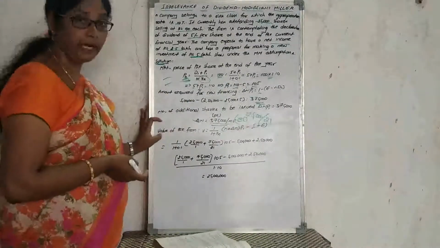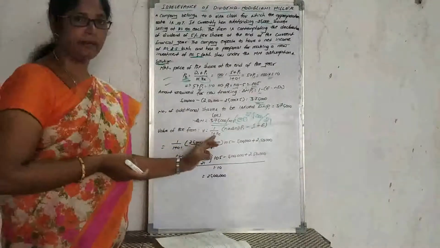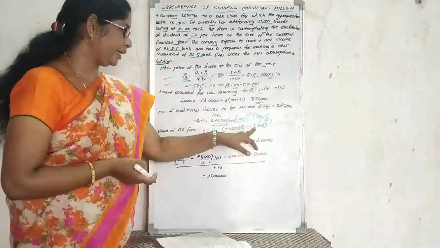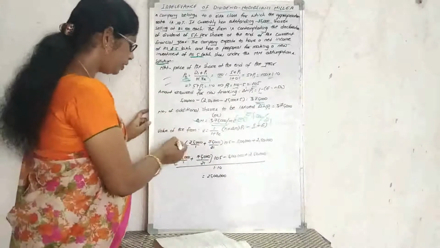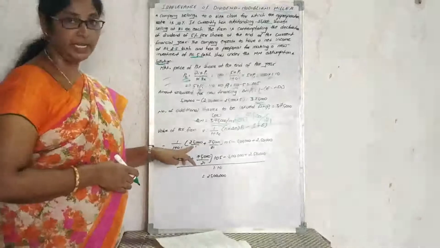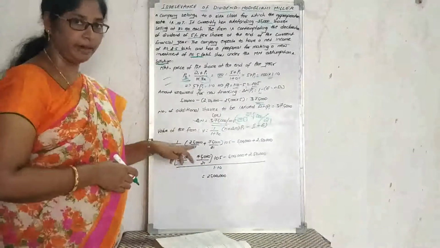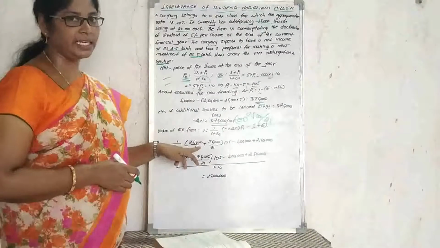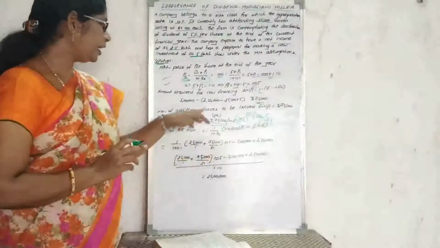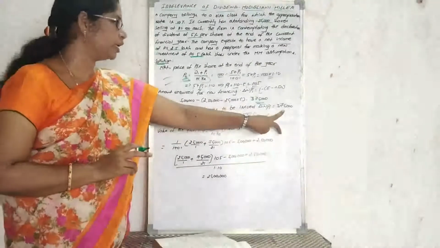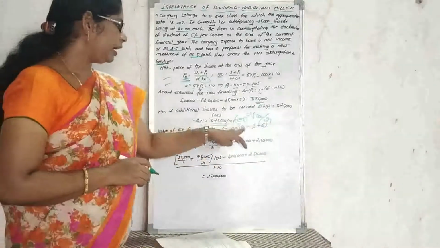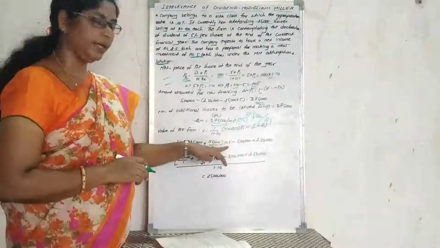How can we determine the value of the firm? Value of the firm equals 1 divided by 1 plus KE, where KE is the cost of equity, into N plus delta N into P1 minus I plus E. Here 1 divided by 1 plus 0.1, and 25,000 outstanding shares, plus the additional shares to be issued, 75,000 divided by 21, and P1, the ending price, is 105 rupees.